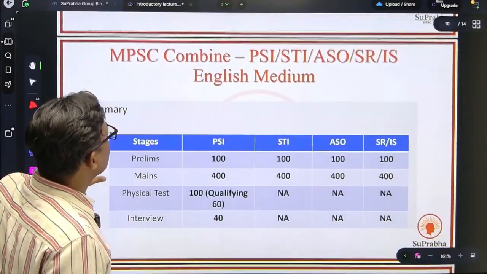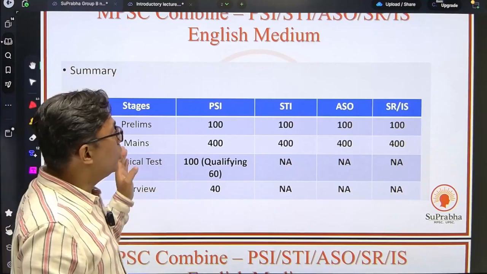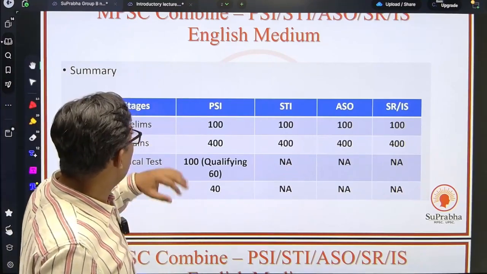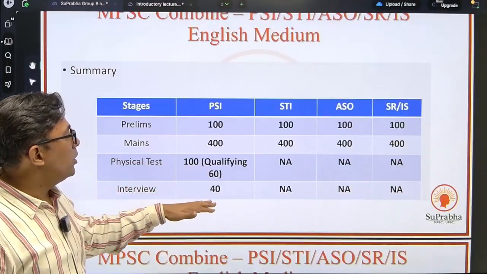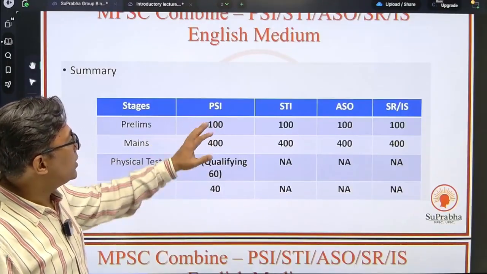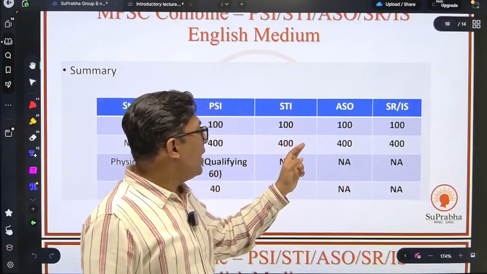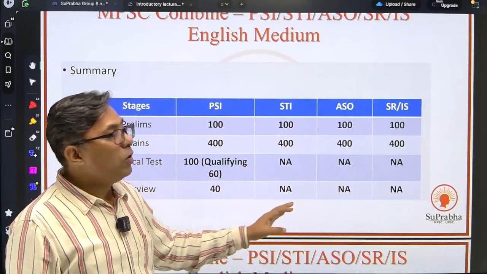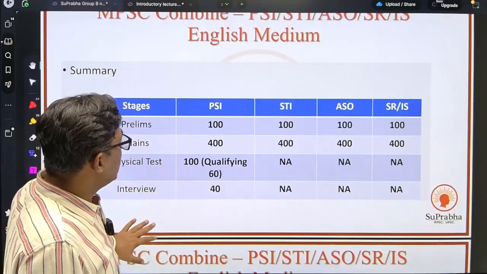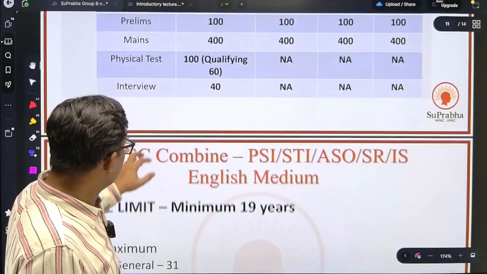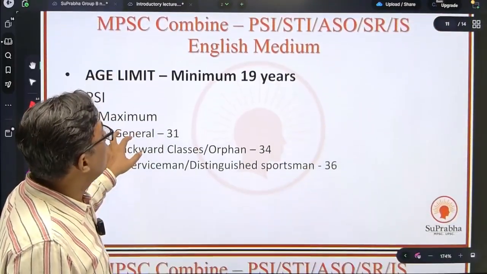Now, if you go for the summary of the different stages, this will give you a clear-cut idea about the scheme of the exam. For PSI, you have 4 stages: prelims, mains, physical test, that is qualifying, and interview. For all the other posts, you just have prelims and mains. You don't have any physical or interview for these posts. So these are the different stages of the exam for the combined. And prelims and mains, as I have told you, are all MCQ objective type.